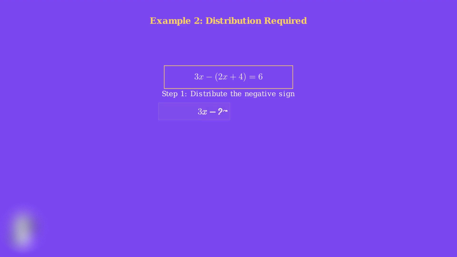Step 1, we distribute the negative sign. Negative times 2x gives us negative 2x, and negative times 4 gives us negative 4. Step 2, we combine like terms. 3x minus 2x equals x, so we have x minus 4 equals 6.